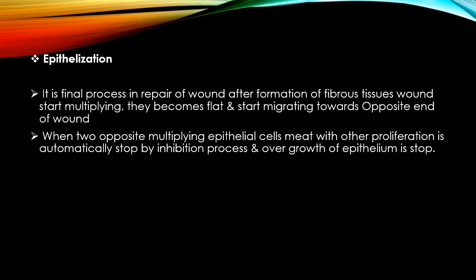Because we want the new tissue, we want more nutrients and more oxygen, and this process starts with vascularization. New blood vessels start forming, then more nutrients are there and form new tissue, and the new tissue formation process is epithelialization. This starts from the two opposite ends, and after the two ends meet, the process is inhibited automatically and the epithelialization process stops. So in the repair process these four processes are important: clot formation, clearing, vascularization and epithelialization.